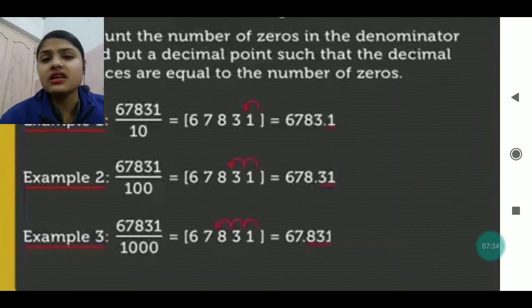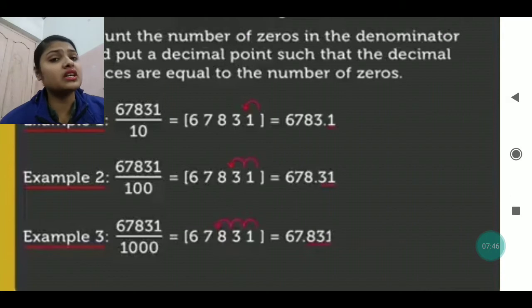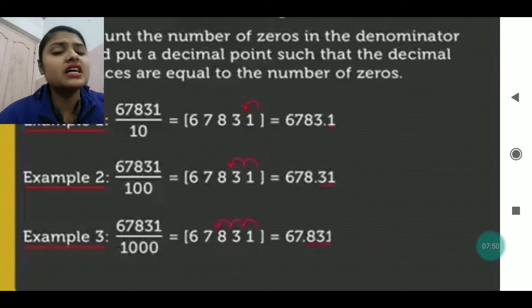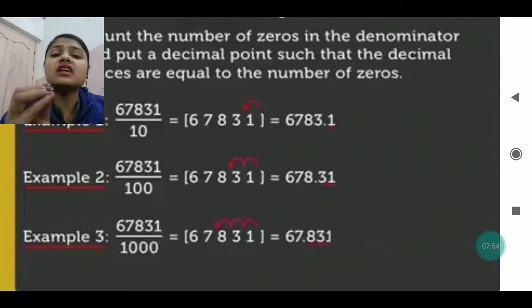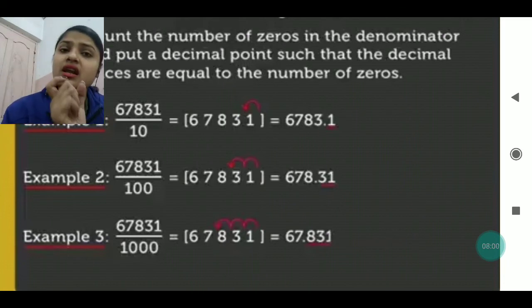From the right side we count 138, and after that you put the decimal point, and then write the rest of the number as it is. So this is how we put the decimal point, by seeing the number of zeros in the denominator, which denotes after how many digits we have to put the decimal point.